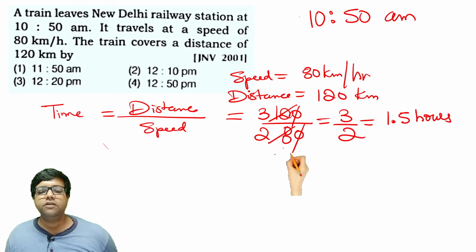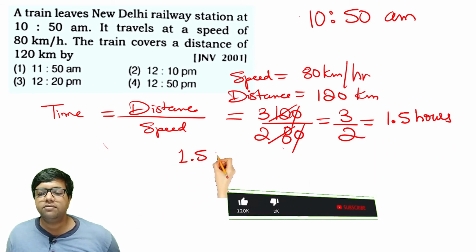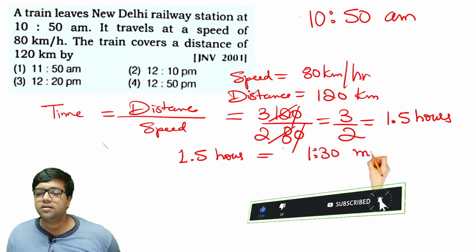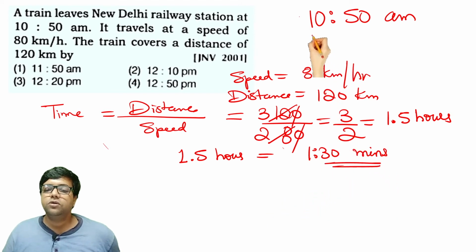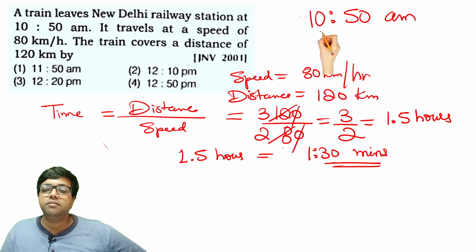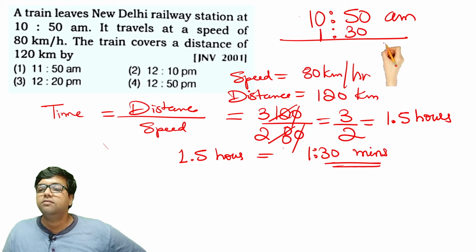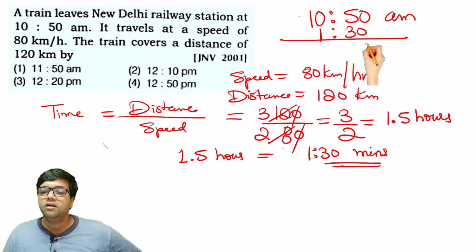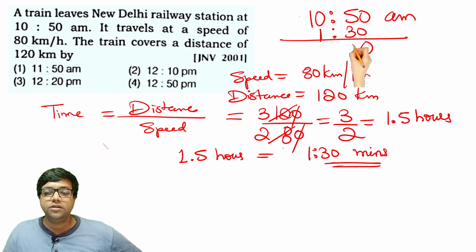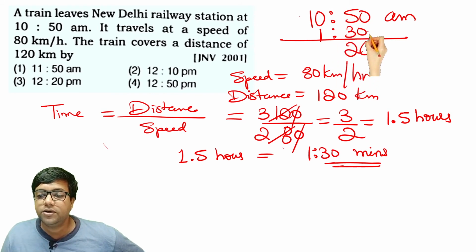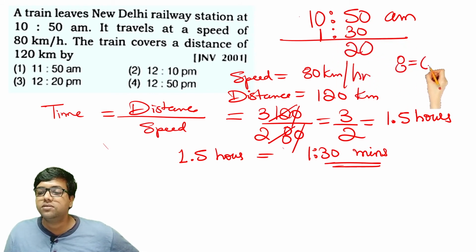And you know what 1.5 hours is? 1.5 hours is 1 hour and 30 minutes. So the train traveled for 1 hour and 30 minutes. It started at 10:50 a.m. and traveled for 1 hour and 30 minutes. So what will be the time at which it will reach the destination? 0, 5 plus 3 is 8. You don't write 8 there. You will write only 2, because 8 is equal to 6 plus 2.